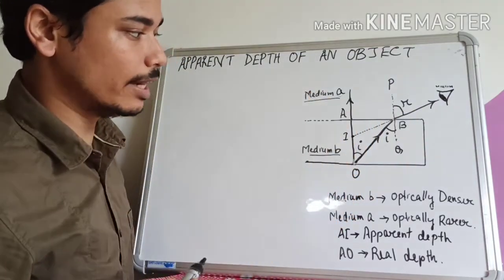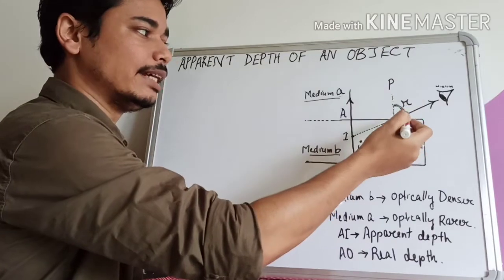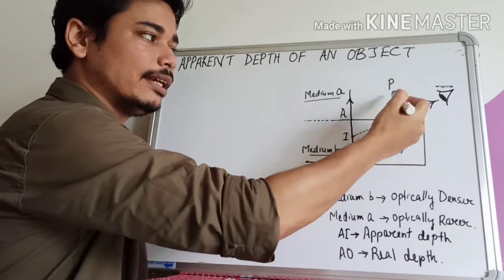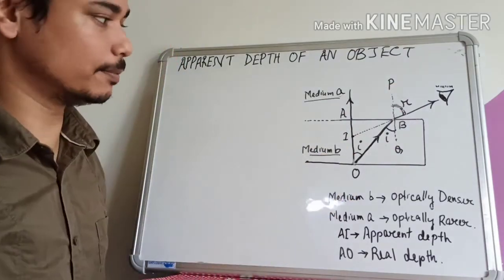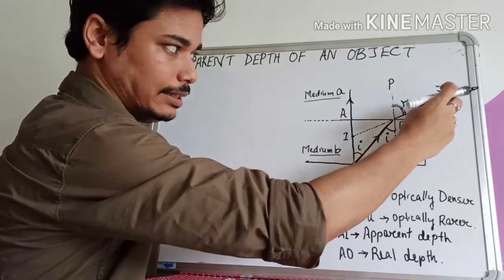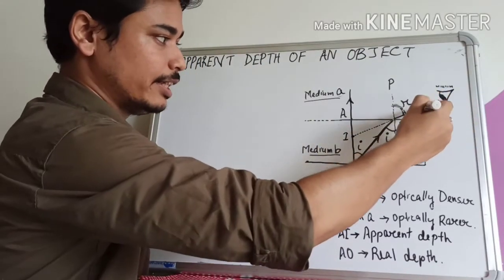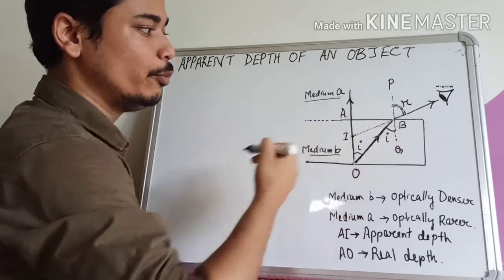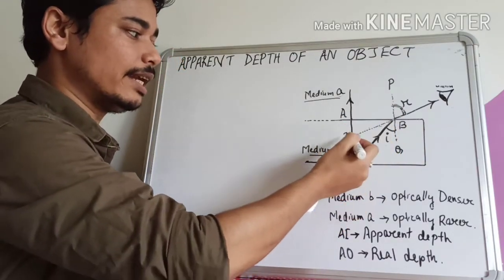If we write the angle of refraction, then this will be the angle of refraction. It is the angle between the normal and the refracted ray. So if we observe this refracted ray from this point, then what will happen? If we produce this refracted ray in the backward direction, then we will be able to see the image of this object at this point.